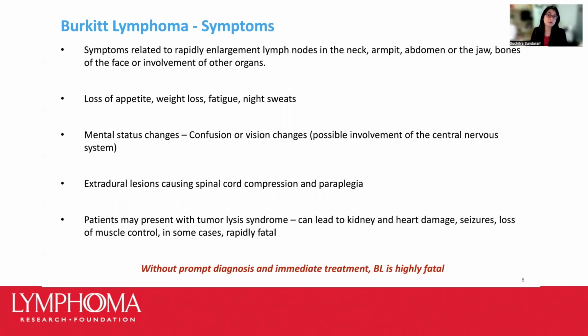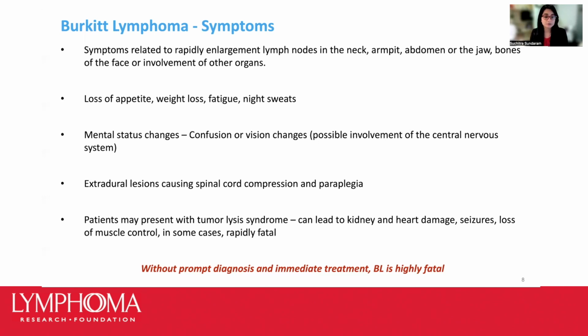This lymphoma also has a high tendency to involve the central nervous system, and as high as 40% of the cases at diagnosis can have an involvement of the leptomeningeal system. Accordingly, patients may present with mental status changes and visual changes. Symptoms of spinal cord compression, such as limb weakness or paraplegia, can also be found.